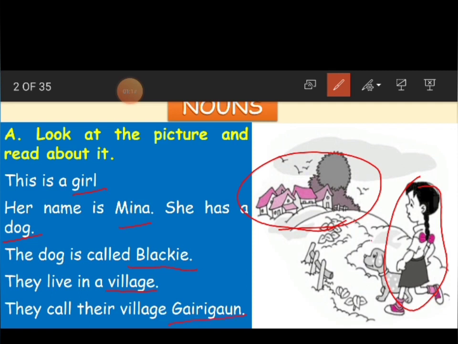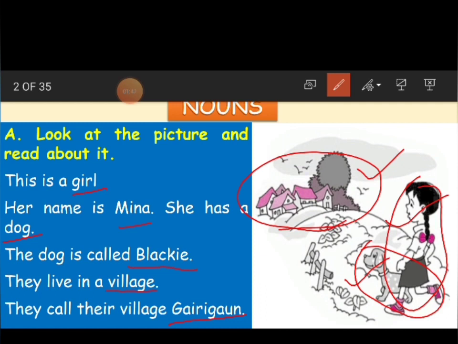And here our dog is what, children? Animal. Okay, we are talking about a person. We are talking about an animal. We are talking about a place. So, all these, the names of places, things, persons and animals, or if we talk generally, all these are called nouns.